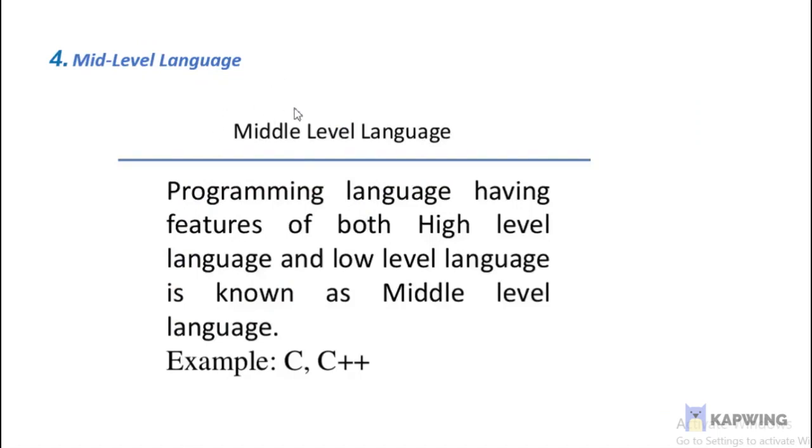Middle level programming language is used in C++. The C++ programming language is a collection of special features of lower level language and high level language. It can be used to develop applications based on the required level of programming language, whether low or high, in a middle level language.